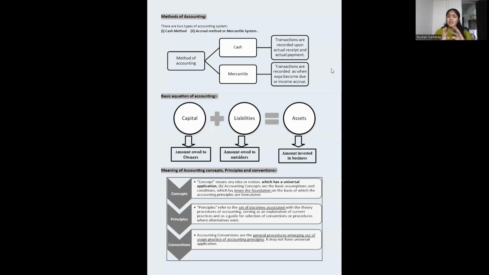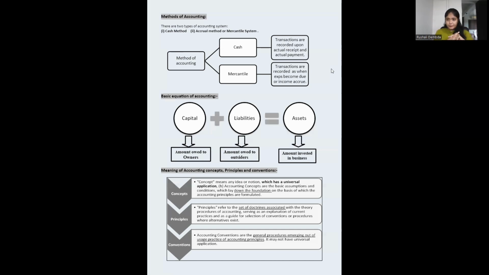Coming to convention, these are general procedures emerging out of the usage of the practice. Every day you practice something, every day a different type of client comes in, a different type of work comes in, a different type of accounting comes in. Whatever practices you're following of accounting principles, this is known as conventions. It may not compulsorily have universal application. Everyone in the entire universe is not following it.